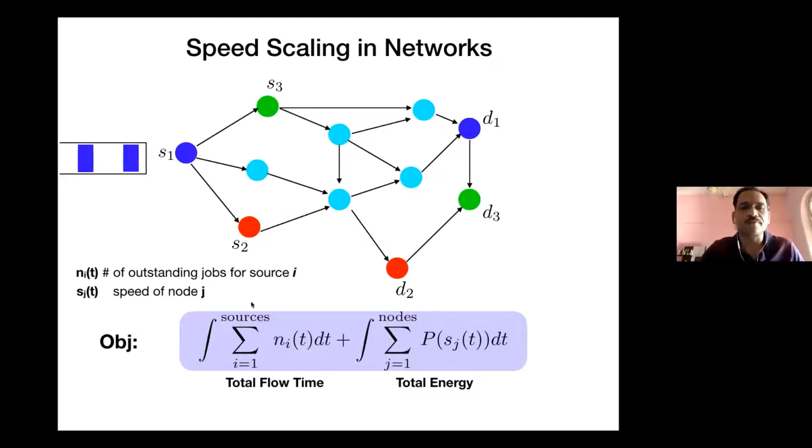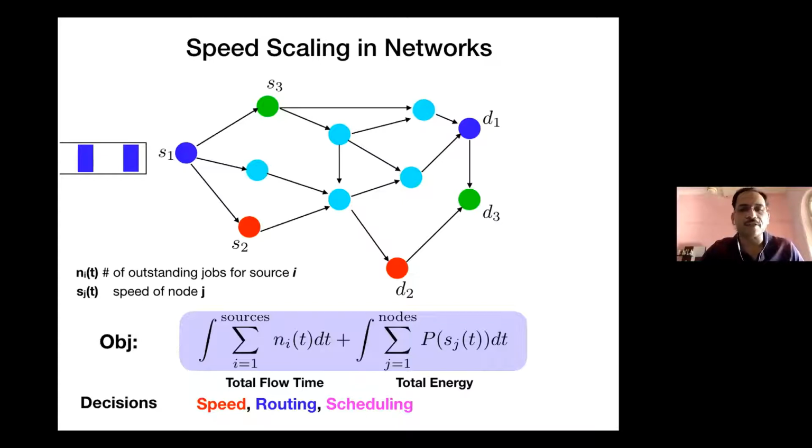Similarly, you look at all the nodes in the network, and for node j, the speed of that would be Sj of t at time t. And you count across all nodes in the network the power which is being consumed, and you take the integral, so that the first term becomes the flow time and the second term becomes the total energy being spent in the system.